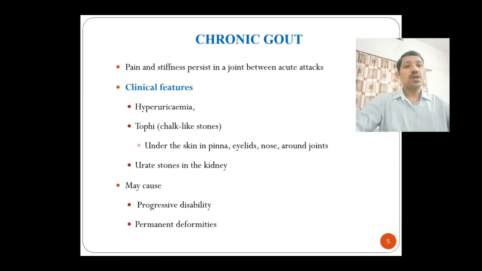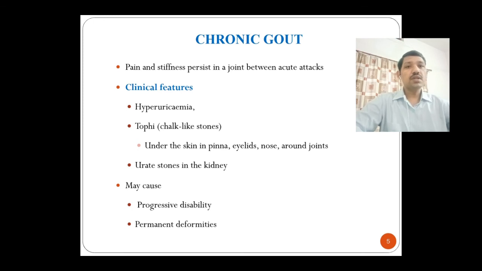Second is the chronic gout. The symptoms are similar to acute gout. Why are we calling it chronic? Chronic means for a longer duration of time, when the pain and stiffness persist in a joint, which occurs during the acute attacks. If it persists for a longer duration of time, it will become chronic gout.